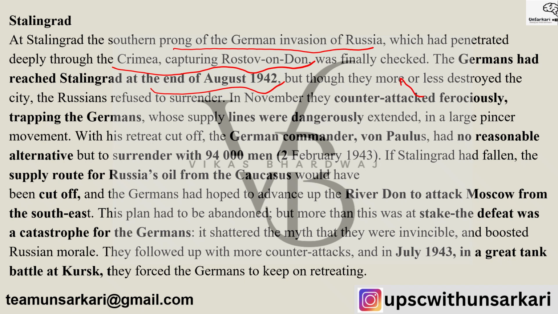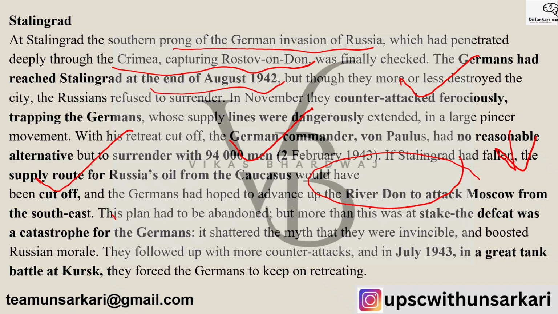There were ferocious counterattacks, trapping the Germans, whose supply line was dangerously extended, in a large pincer movement. So, with his retreat cut off, German commander von Paulus had no reasonable alternative but to surrender with 94,000 men. If Stalingrad had fallen, the supply route for Russia's oil from the Caucasus would have been cut off, and the Germans had hoped to advance up to the river Don to attack Moscow from the southeast. This plan was abandoned.